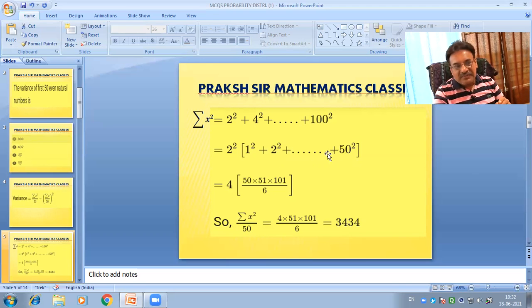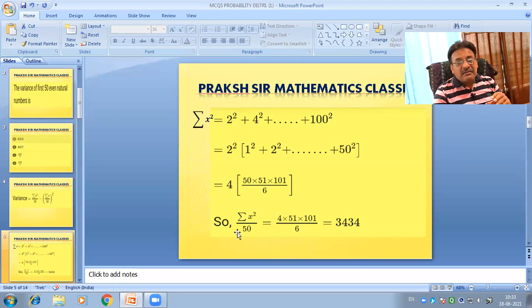So we write 50 into n plus 1, that is 50 plus 1, 51, into 2n plus 1, so 2 into 50, that is 100, plus 1, 101, upon 6. Again, I repeat this: by using the formula summation r equals 1 to n of r square equals n into n plus 1 into 2n plus 1 upon 6, and putting n equals 50, we get this result.